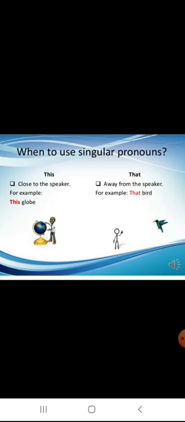Now, when we use singular pronouns, if it is closer to the speaker, you see the picture, this globe. The globe is closer to that boy, so this globe. On the other side, you see the picture, the bird is away from the speaker, so that bird. If it is closer, we will use this. If it is away, we will use that.